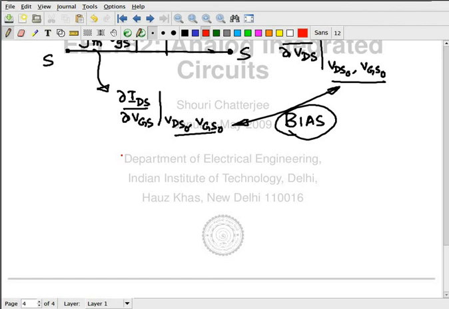As long as you make sure of that, this is valid in all regions of operation, this is valid for any kind of device, MOS, LED MOS, FinFET, everything. So it's valid under all conditions.